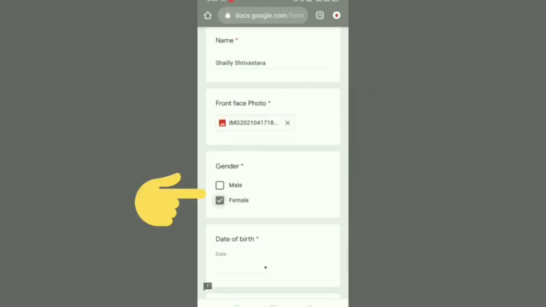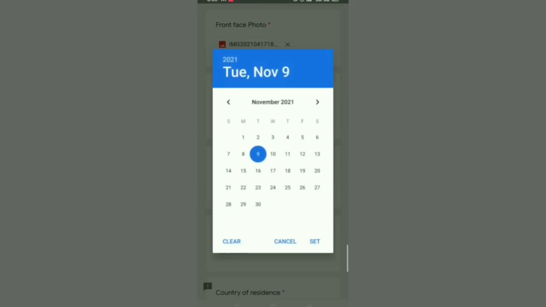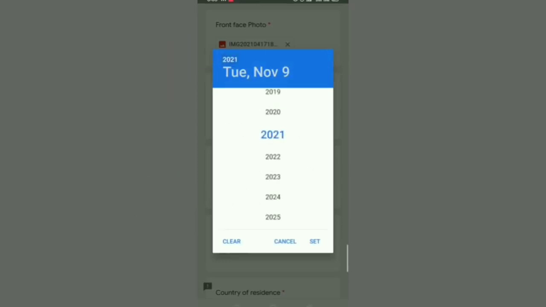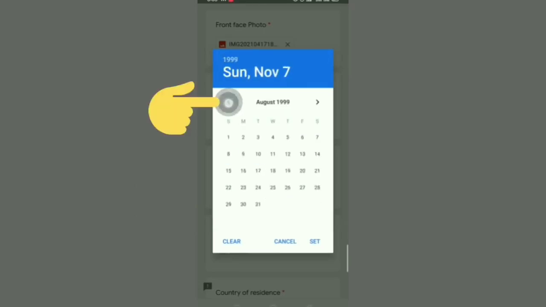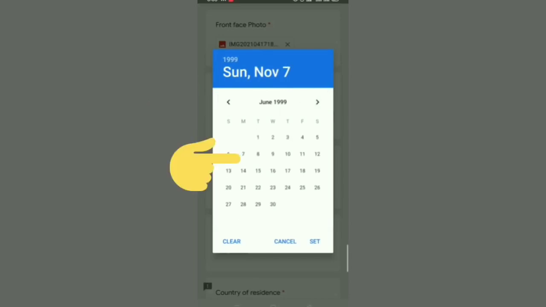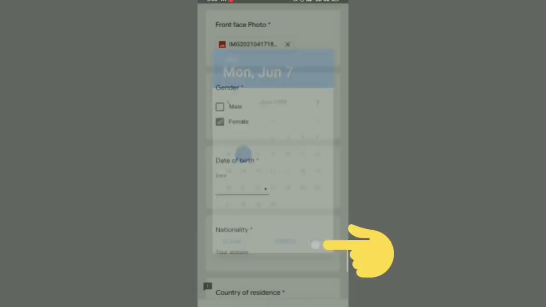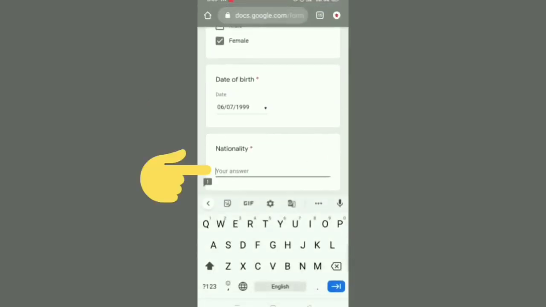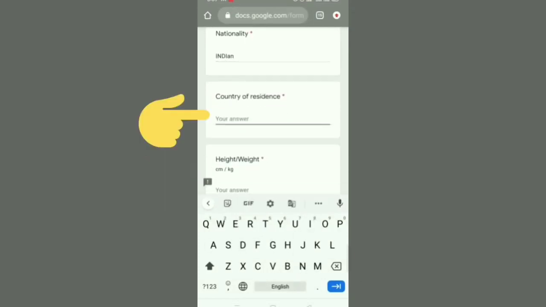Choose your gender. Choose your date of birth. Write your nationality. Write your current residing country.